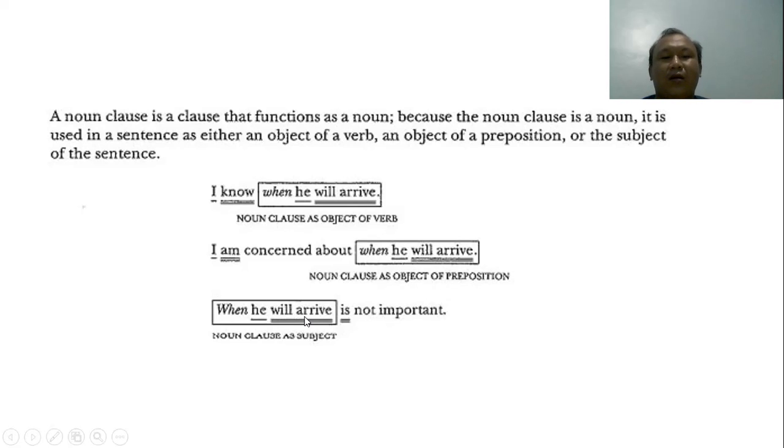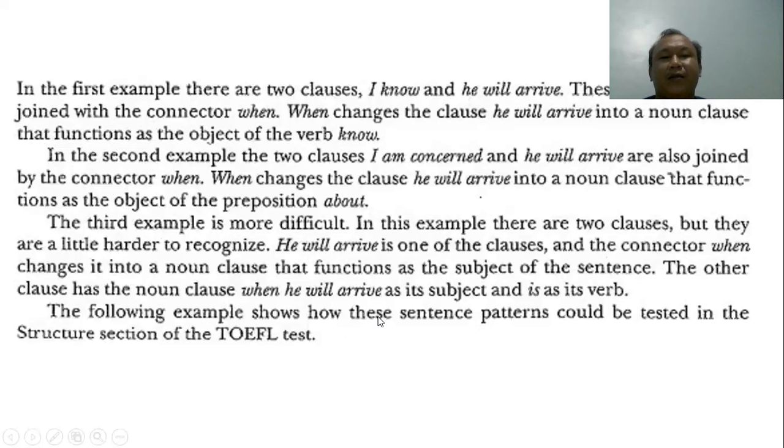When he will arrive is not important. In this case, when is the connector, he is the subject, and will arrive is the verb. Is is the verb and not important is the complement. This is a noun clause as subject.